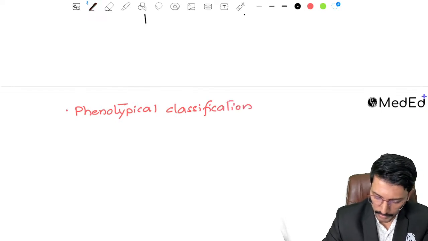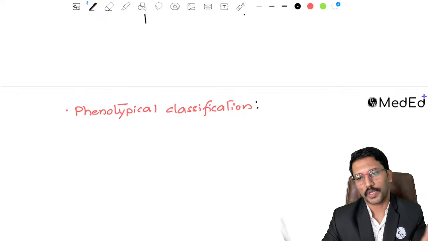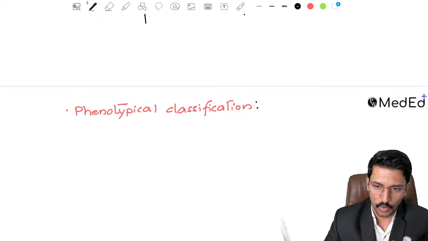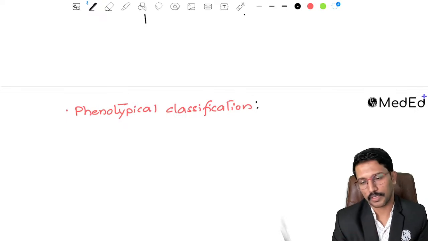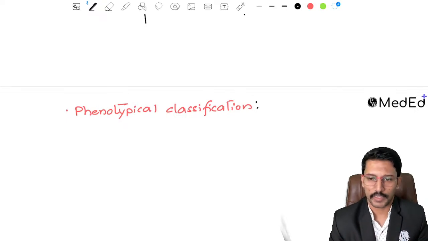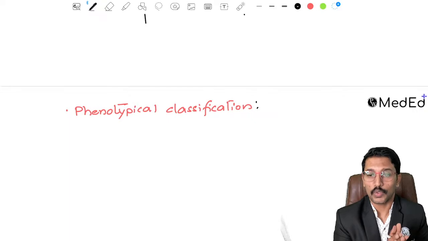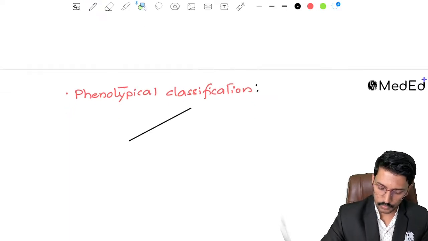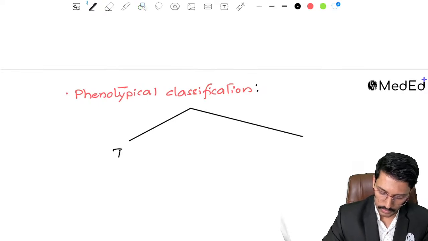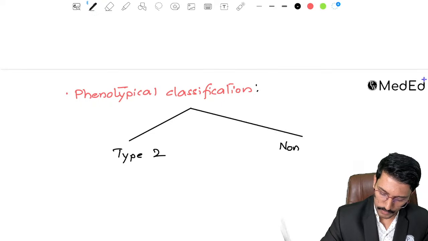My pediatrics colleague might classify asthma into atopic and non-atopic, or intrinsic and extrinsic asthma. But as a physician, an adult practitioner, my approach would be to classify asthma into type 2 and non-type 2 asthma.